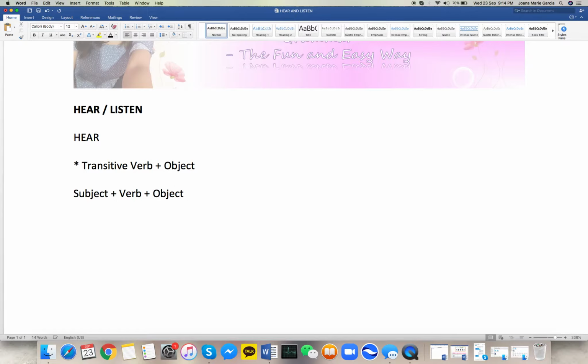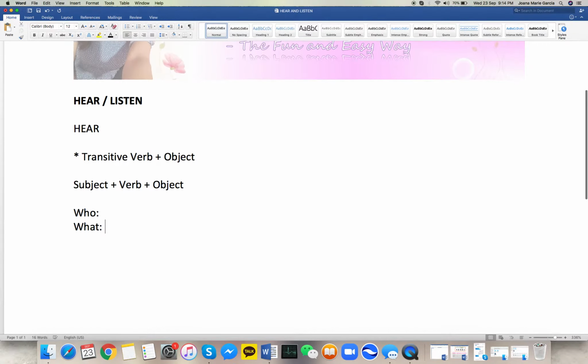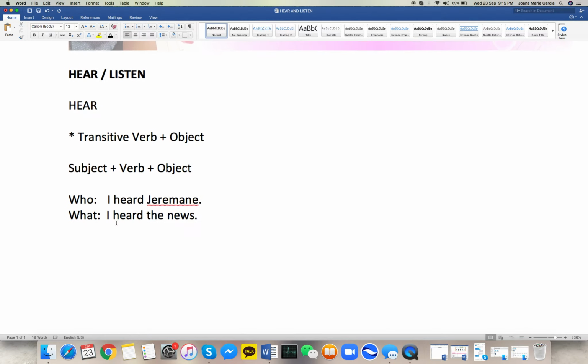There are two kinds of object: one answers the question who, and the other answers the question what. Let's have an example. For the sentence "I heard Germain," the subject is I, the verb is heard, and the object is Germain, which answers the question who. Then "I heard the news." In this case, it answers the question what, and that's also the object of the sentence.